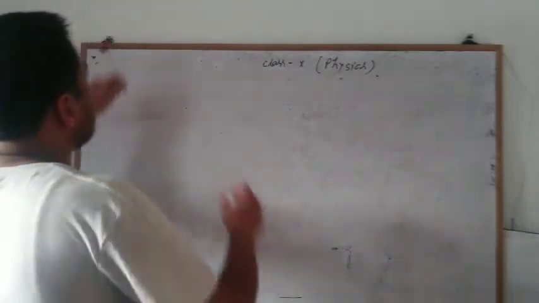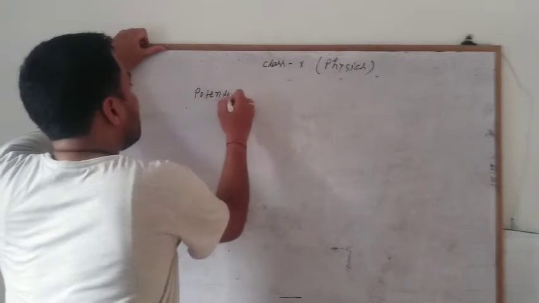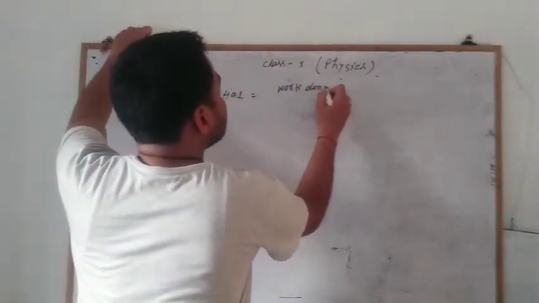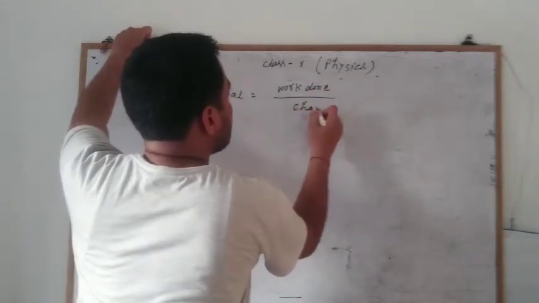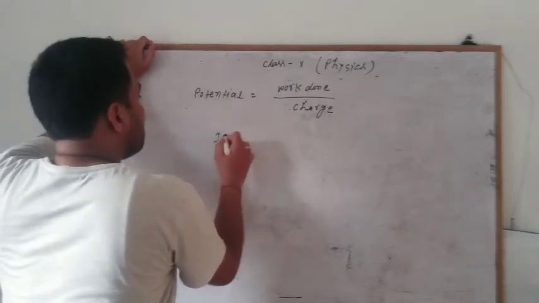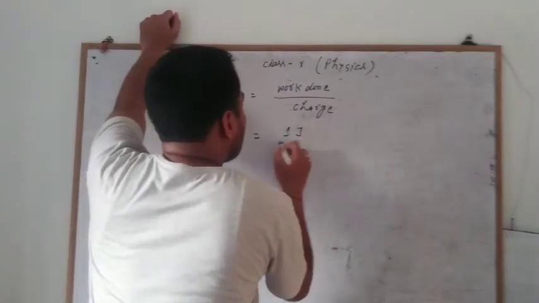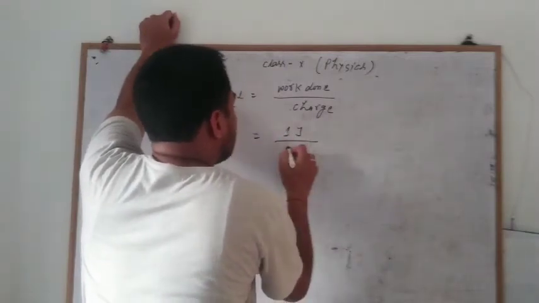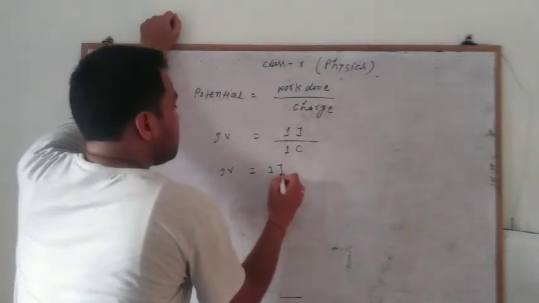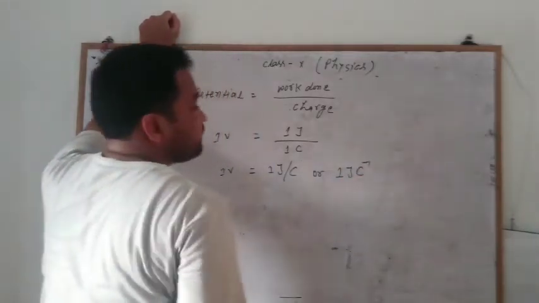So what we learn is that the formula of electric potential is equal to work done per unit charge. So what is the SI unit of potential? 1 volt is equal to, what is the SI unit of work done? That is 1 joule. And what is the SI unit of charge? That is 1 coulomb. So we can write that 1 volt is equal to 1 joule per coulomb.